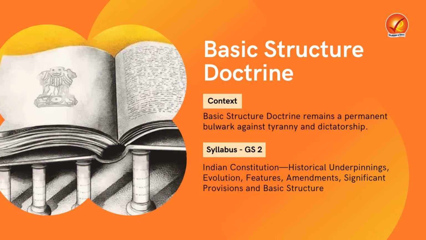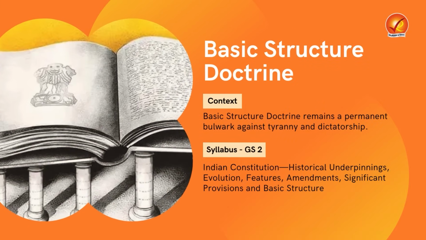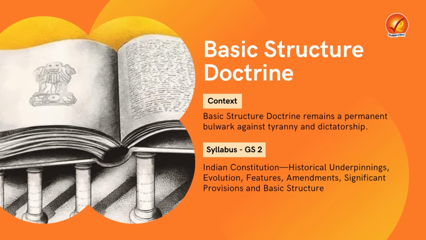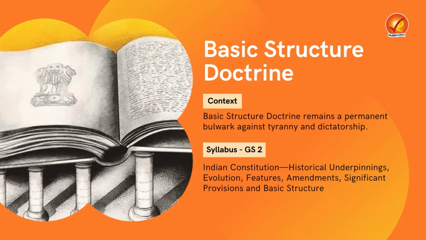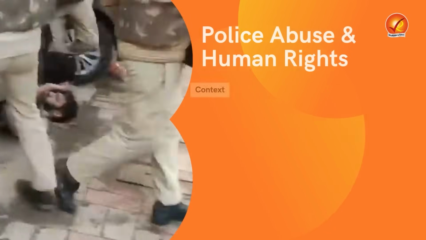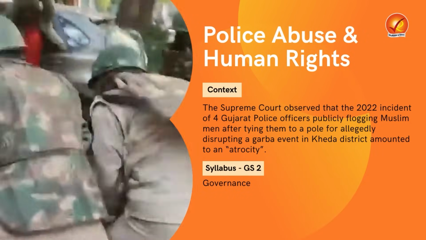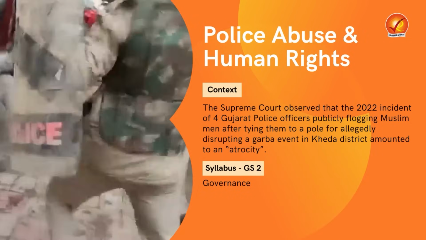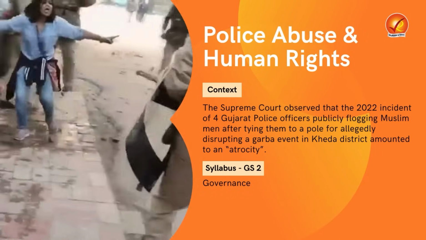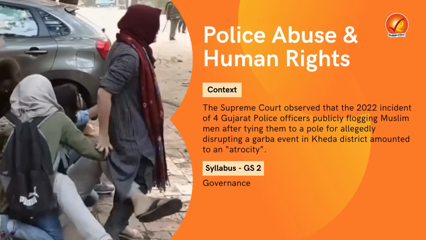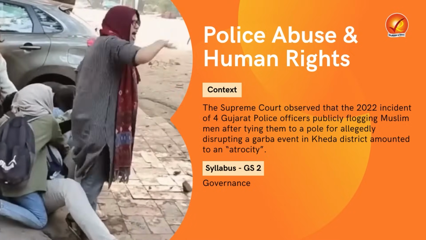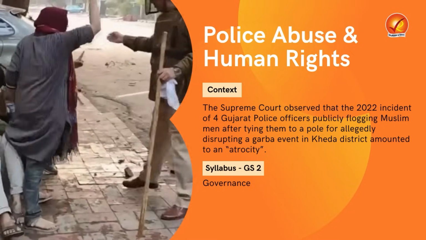The second article is related to basic structure doctrine, as the doctrine remains a permanent bulwark against tyranny and dictatorship in India. The third article is related to police abuse and human rights, as the Supreme Court observed that the 2022 incident of some Gujarat policemen publicly tying some people to a pole and flogging them amounts to atrocity.